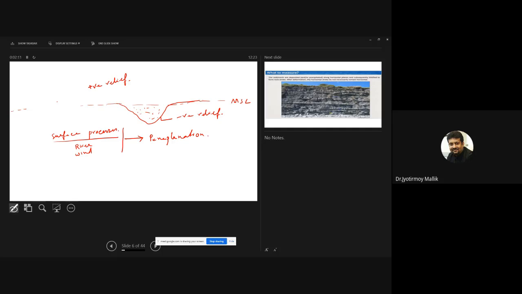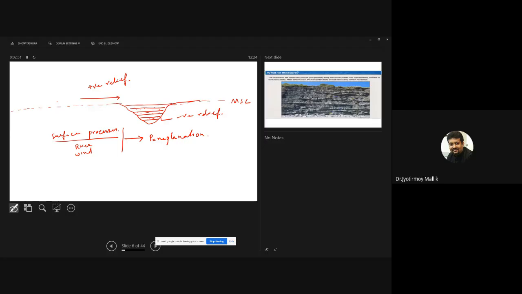and so it will erode the positive relief and deposit that eroded material into the negative relief. That process is going on continuously. So on one hand it is eroding the positive relief and depositing in the negative relief. That is what it is trying to do, and this process is called peniplanation. Now this is happening on one side.